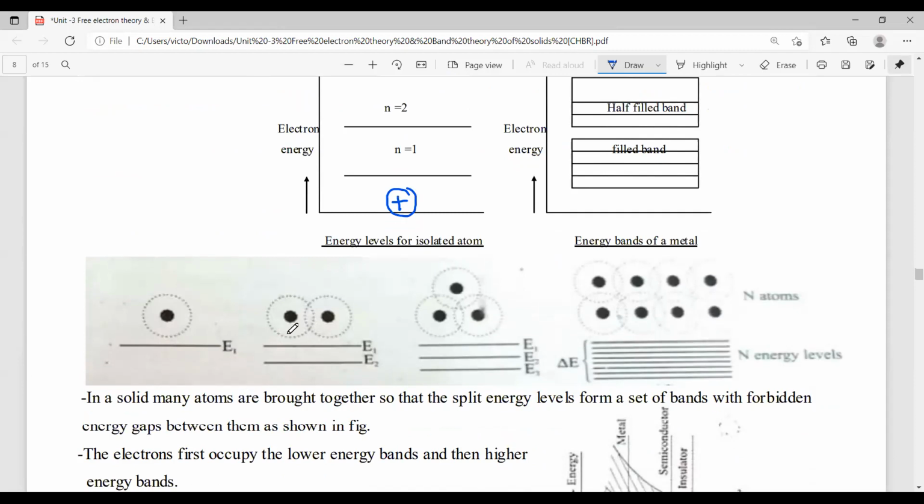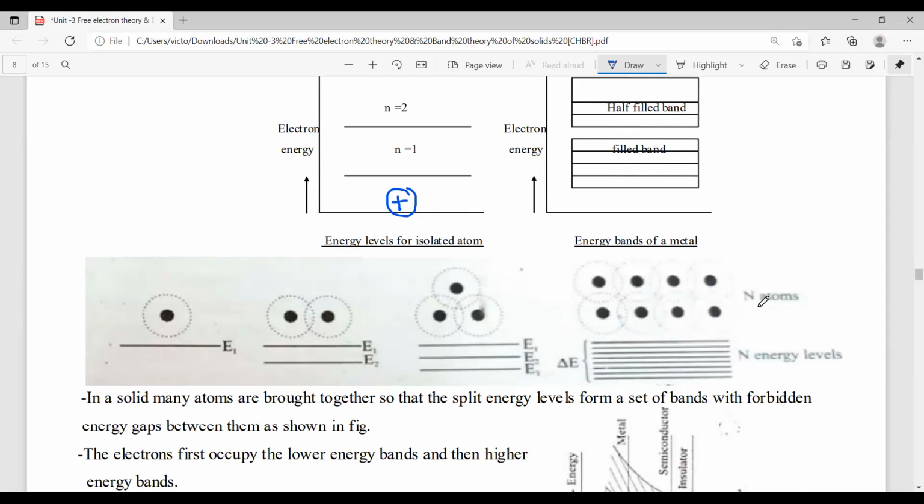Now, for a solid consisting of two atoms, that means when another atom is close to this atom, this is the energy level of the second atom. So here we have two energy levels, E1 and E2. And if three atoms are there, then the energy level is split into three energy levels, E1, E2 and E3.